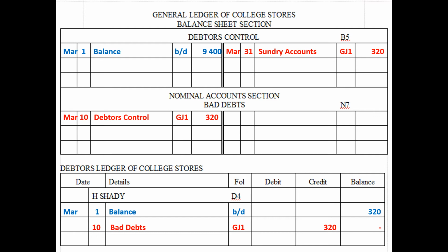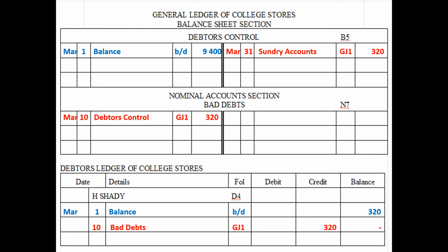So sundry accounts means that we've added them all together and thereby making a summary transaction of the general journal into our debtor's control account. We'll explore more as we go on.